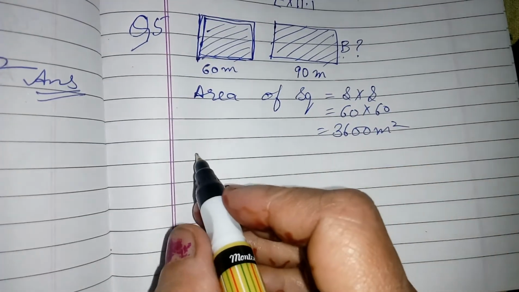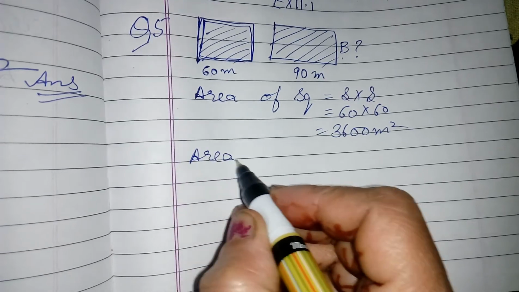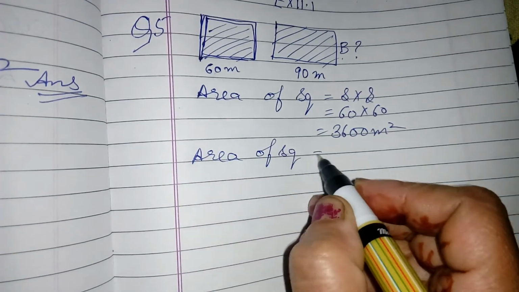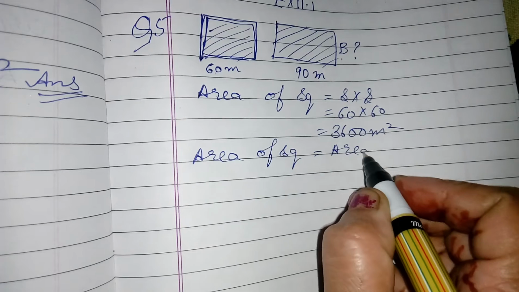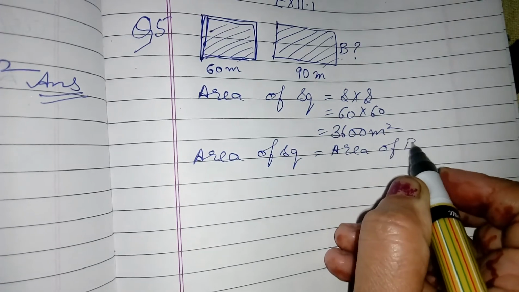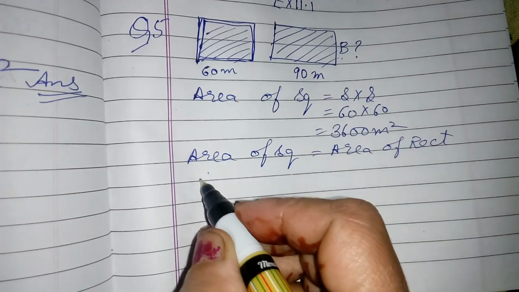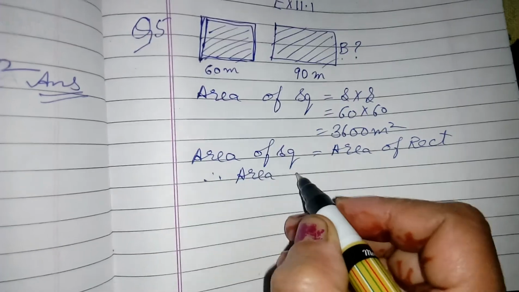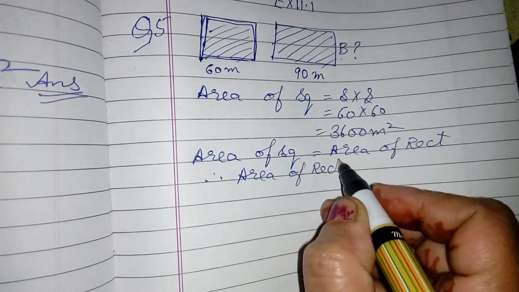So now you know area of square is equal to area of rectangle. Therefore area of rectangle is also